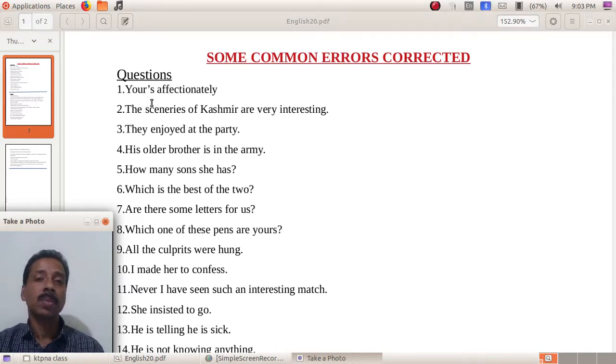So, in the case of pronouns, while we use the possessive form, there is no need of apostrophe s. In the case of other nouns, in order to show possessive case, we use apostrophe s. But in the case of pronouns, there is no need of apostrophe. So we cannot write like this. There is no need of apostrophe in yours.